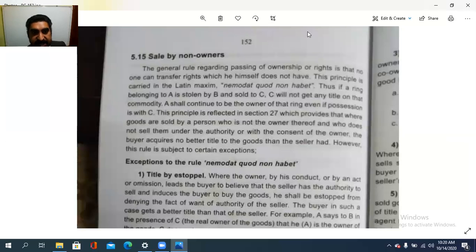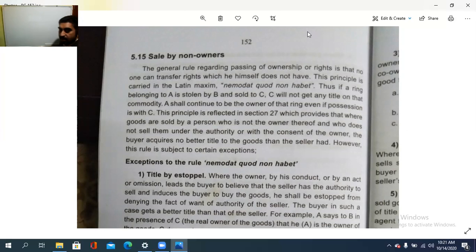what is a sale by non-owners. Sale by non-owners. So what is that? The general rule regarding the passing of ownership or rights is that no one can transfer a right which he himself does not have. അവനവനുള്ള അവകാശമേ അവനവൻ ട്രാൻസ്ഫർ ചെയ്യുള്ളൂ. So no one can transfer the rights which he himself does not have. അവനവന് ഓണർഷിപ്പ് ഉണ്ടെങ്കിൽ മാത്രമേ it can be transferred, otherwise no.